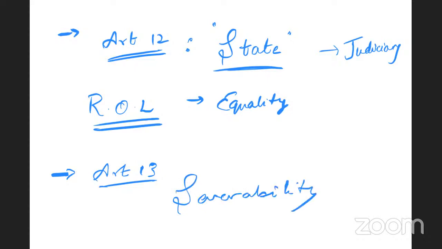So under this doctrine of severability, laws which violate fundamental rights will be declared null and void. So this is providing for judicial review. So there could be a law in which only a certain part is violative of fundamental right. In a law or in a bill passed by the parliament, there could be various provisions. In that, one or two provisions could be violative of fundamental rights. Other provisions can be normal. They are not in conflict with fundamental rights. So under doctrine of severability, those one or two provisions which are violative of fundamental rights, only those provisions can be removed and the other law will be continuing.